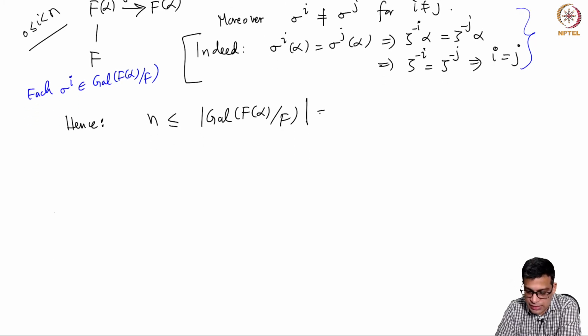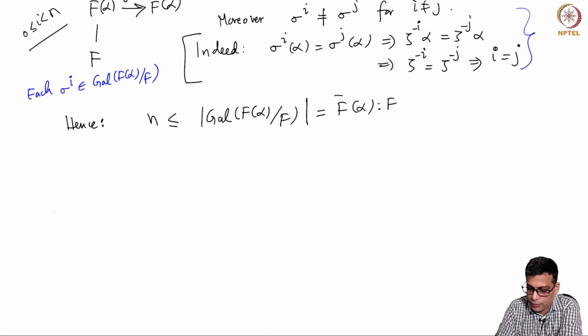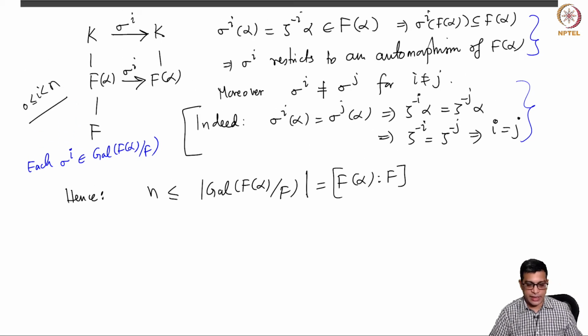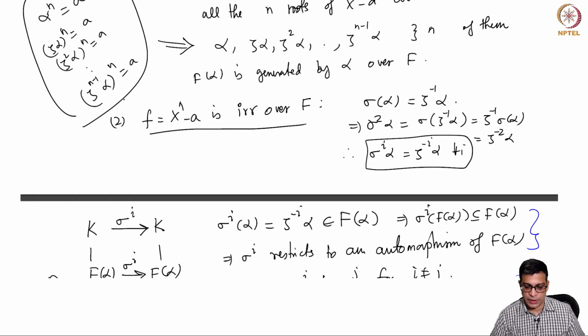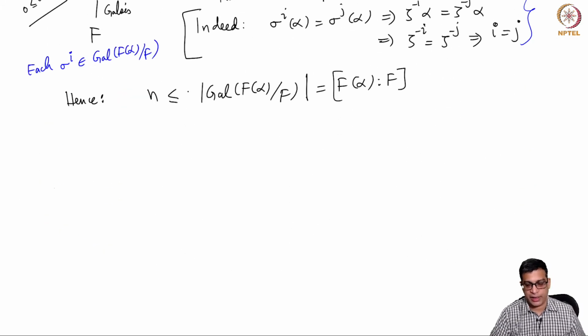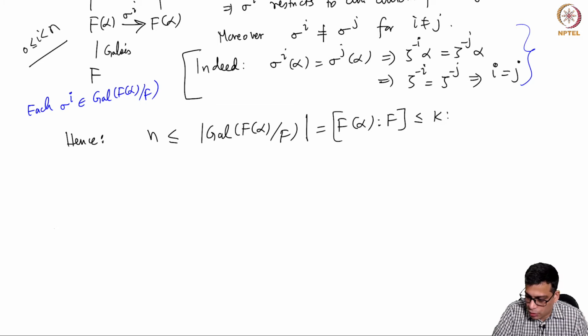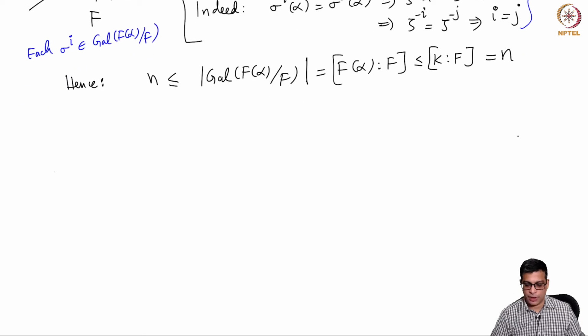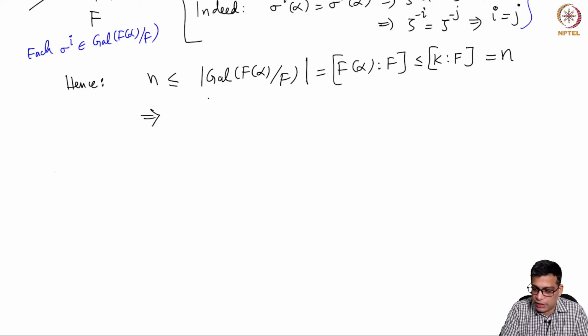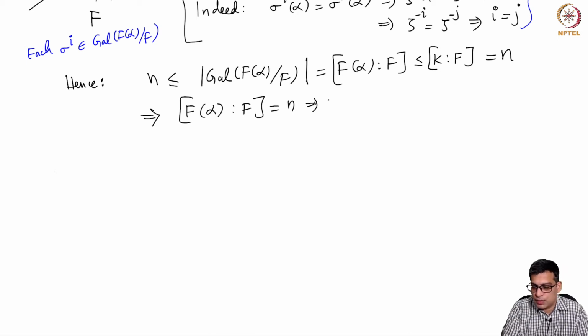But this is equal to [F(alpha) : F], because this is a Galois extension, right? Because it is a splitting field of a separable polynomial, which is separable by the characteristic assumption. But this is less than or equal to [K : F], because F(alpha) is an intermediate field. So this degree is less than this degree. But this is, of course, n by hypothesis. So that is part of the hypothesis, and hence everything here is equal. So [F(alpha) : F] is equal to n. This means F(alpha) is equal to K.